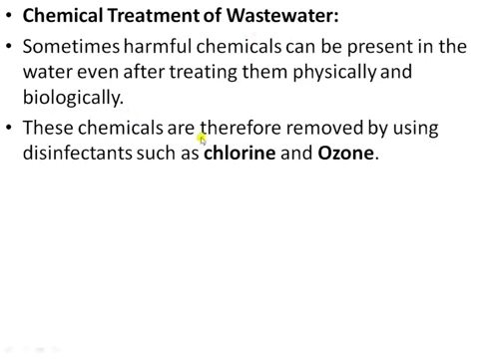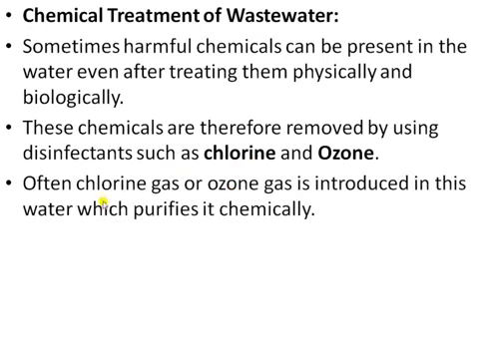So these chemicals are removed by using disinfectants such as chlorine and ozone. These are the two chemicals, or treatments we can say, to treat this wastewater. Often chlorine gas or ozone gas is introduced into this water, which purifies it chemically. These two gases are added into the wastewater just because they can easily purify it in a chemical way.